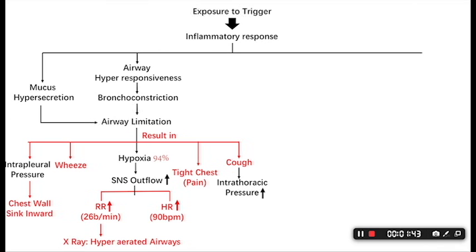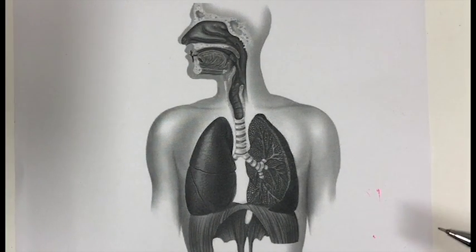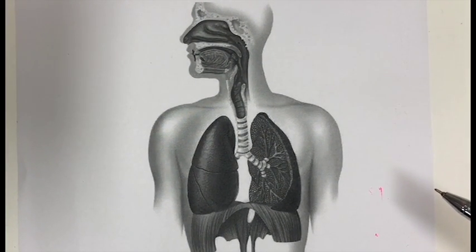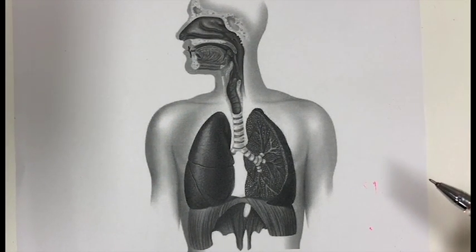Chest wall sinks inward. So the other 3 responses of inflammation are increased capillary permeability, vascular congestion and vasodilation. Those 3 kinds of responses can lead to airway edema, and that can lead to dyspnea, but that has not happened yet.